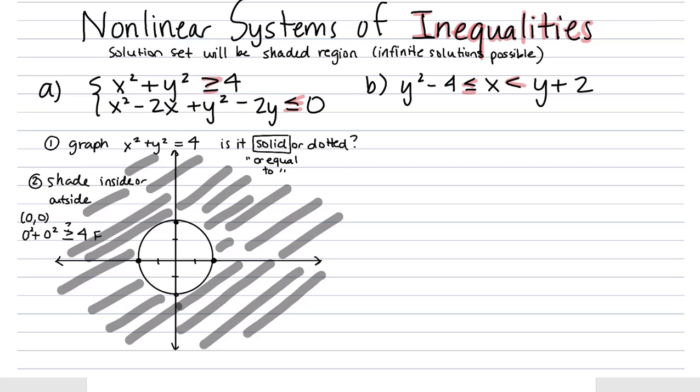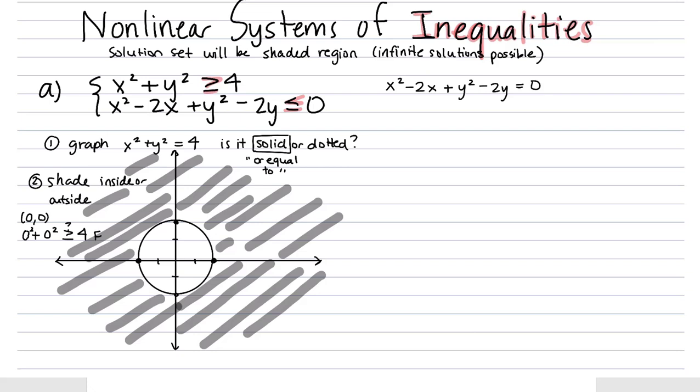So our second inequality looks like we're going to have a circle. So let's get our circle into a more standard form. I can tell it's a circle because I've seen a lot of these and I know the patterns. I can see that the x squared and y squared terms are both positive and they don't have different coefficients. So I can tell right away this is going to be a circle of some sort, and we'll just have to see what its standard form is.